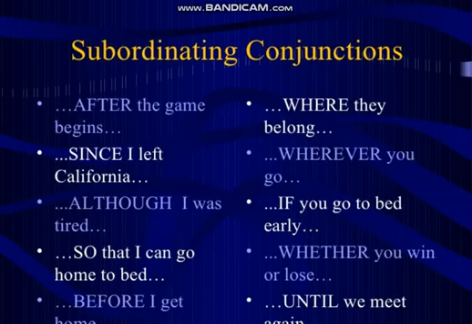As you can see, the subordinating conjunctions here are mentioned along with the adverb clause: after the game begins, as we have discussed earlier, since I left California, although I was tired, so that I can go home to bed, before I get home, where they belong, whenever you go, if you go to bed early, whether you win or lose, until we meet again.